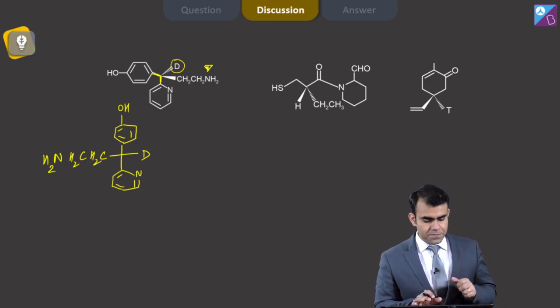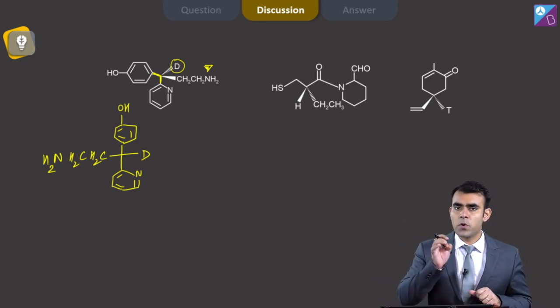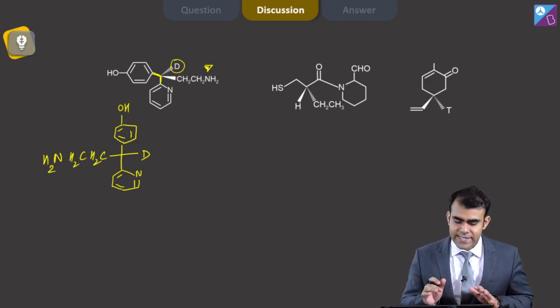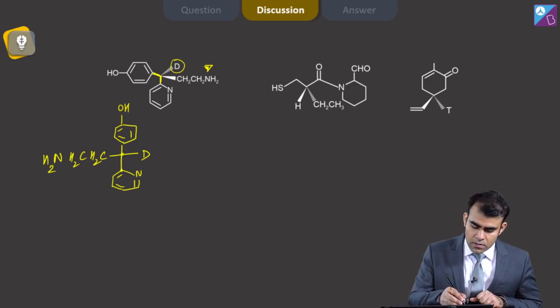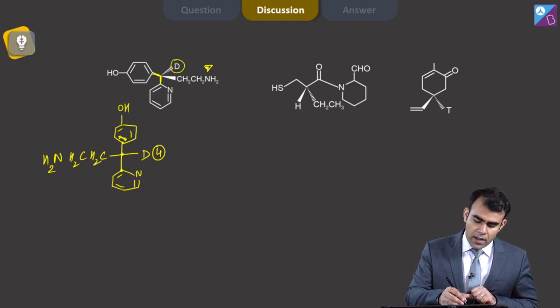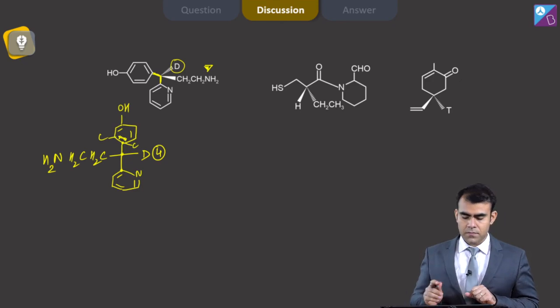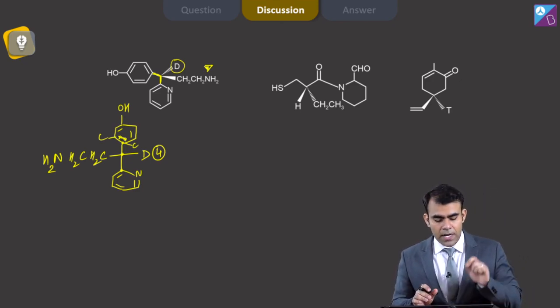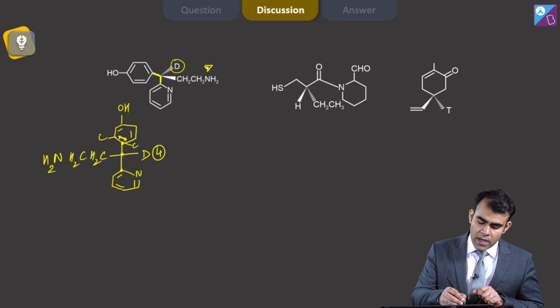Now after that, what will happen? We have to provide them 1, 2, 3, 4 according to the CIP rules. So you can see from here, the first atom is carbon in all 3 cases, whereas this one is D, so it means this is 4th. Then this is attached with a double bond. So if I remove this double bond and provide them the atoms, then it is carbon and carbon here. It means the second atoms from this carbon are C, C and C. Whereas the second atoms from here are C, C, let's say.